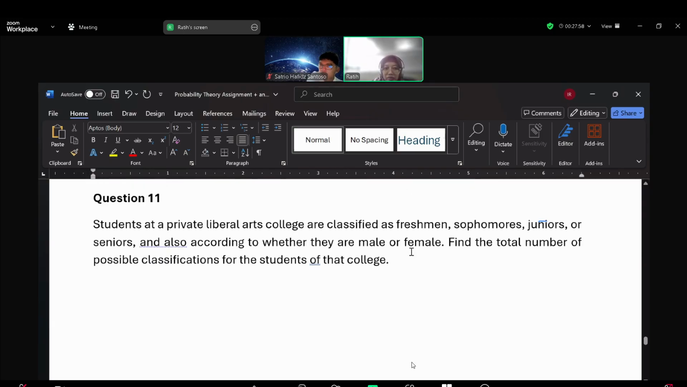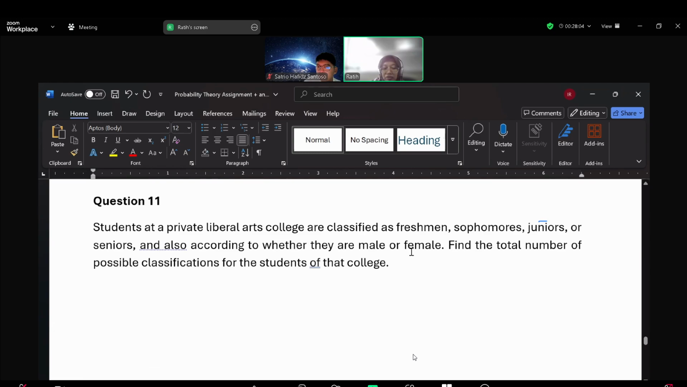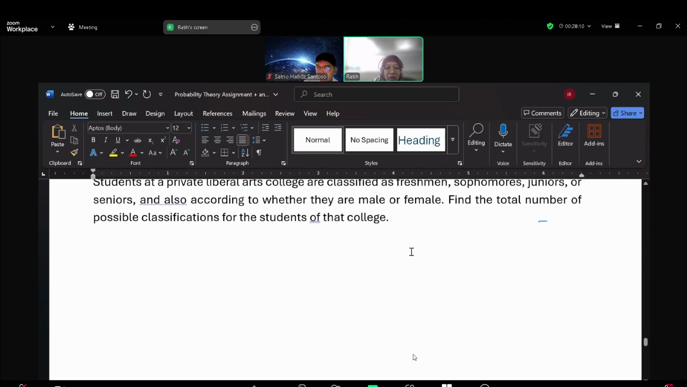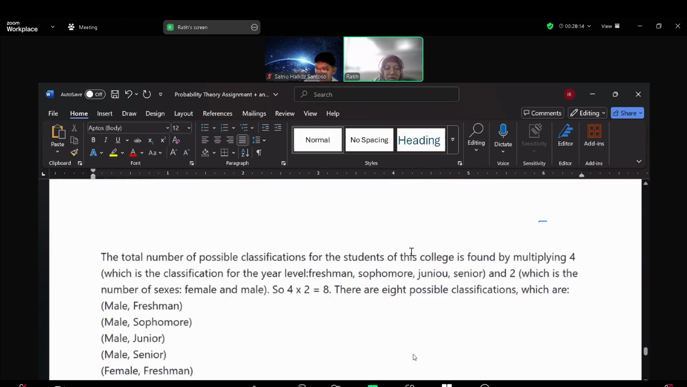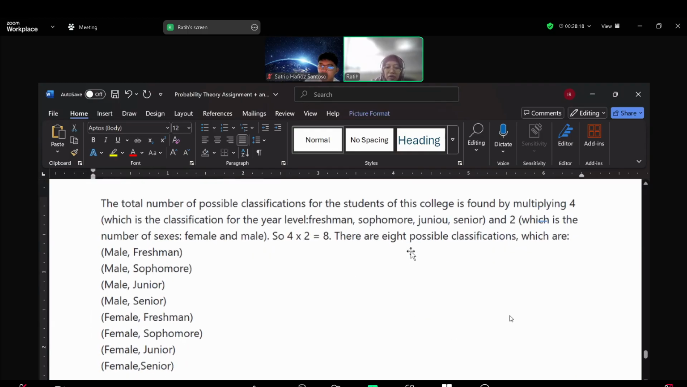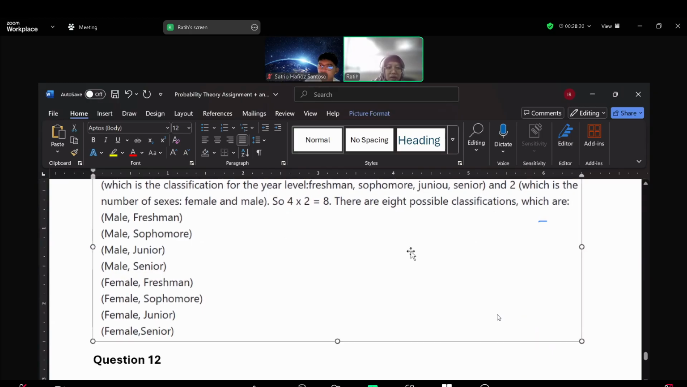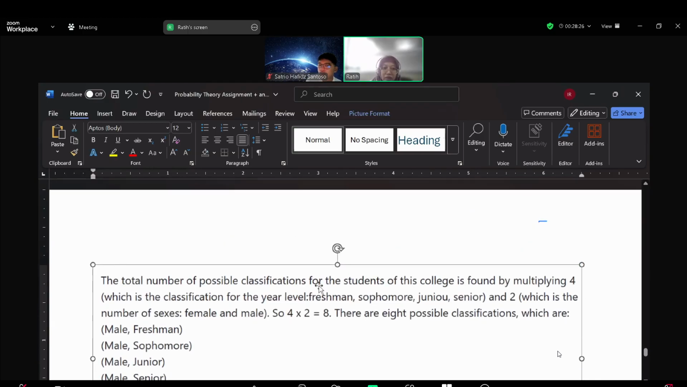Number 11. Students at a private liberal arts college are classified as freshmen, sophomore, junior, and senior. Find the total number of possible classifications. So the number is like that. If we make some detail, we have